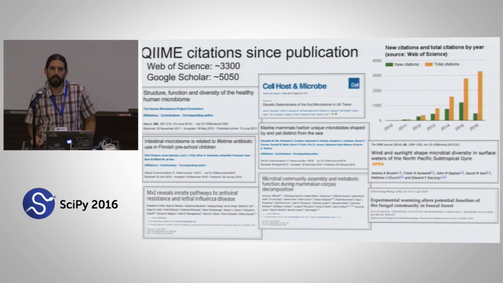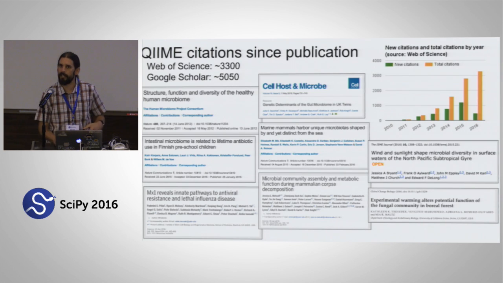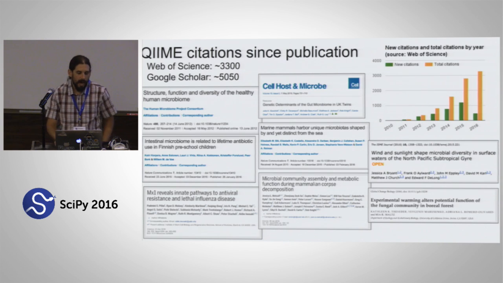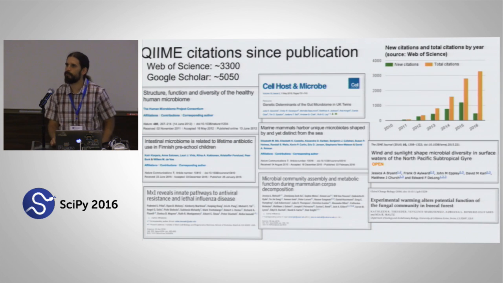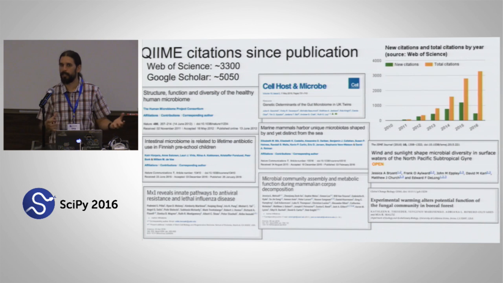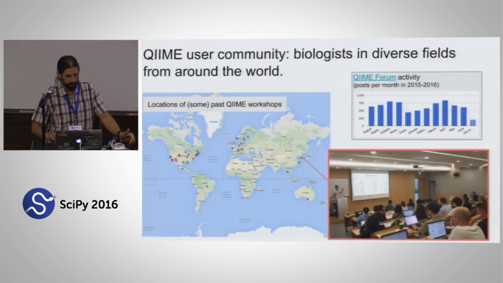We published QIIME 1 in around 2009, and according to Google Scholar, we're at just over 5,000 citations now. A lot of this is human microbiome related, but also environmental microbiology related. And we've been steadily increasing in usage since our initial publication. We are now funded through the National Science Foundation to build QIIME 2, which will be designed to address some of the key limitations that we see in QIIME 1.